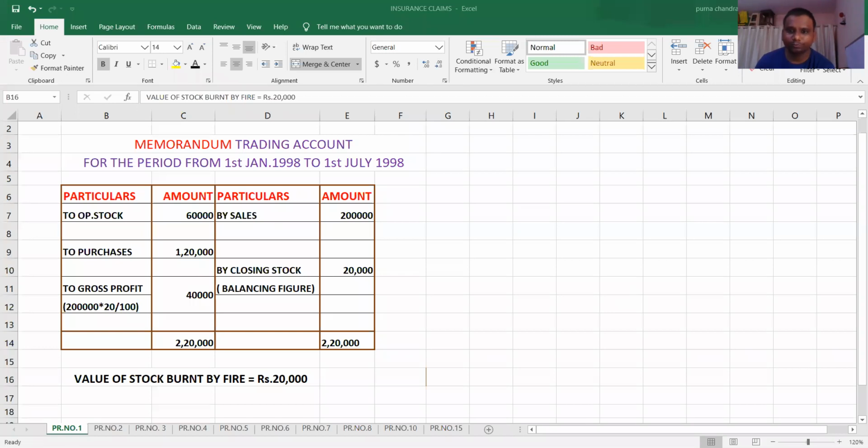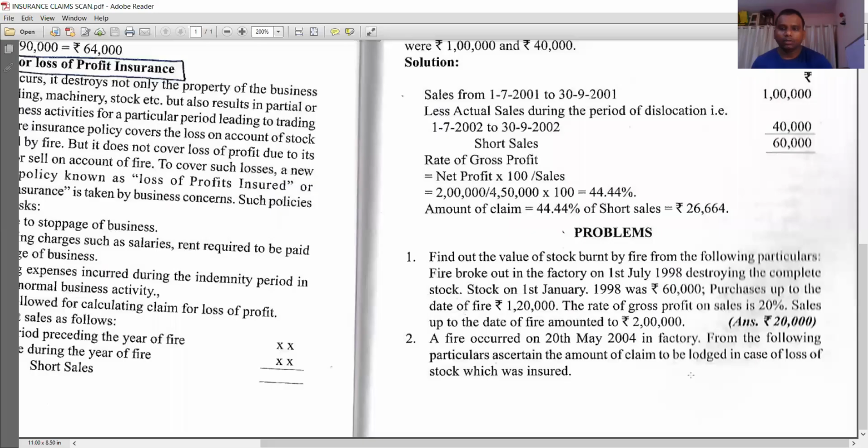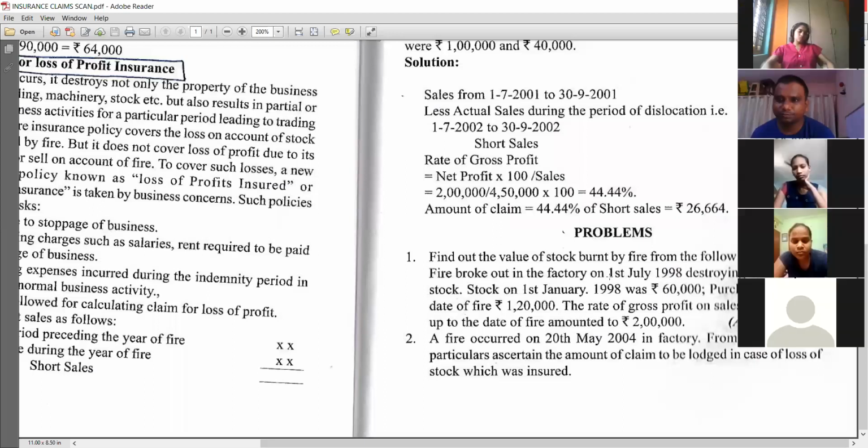Problem number 2. Look at problem number 2. Is it visible, everyone? Is it visible to everyone? If you have textbooks, then look at, otherwise look at here.